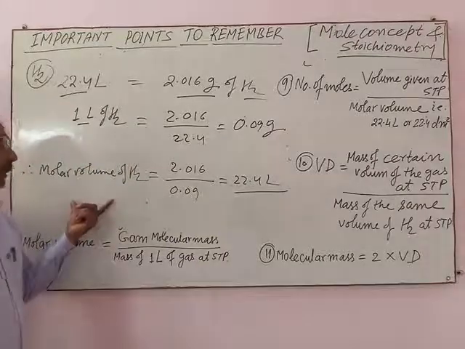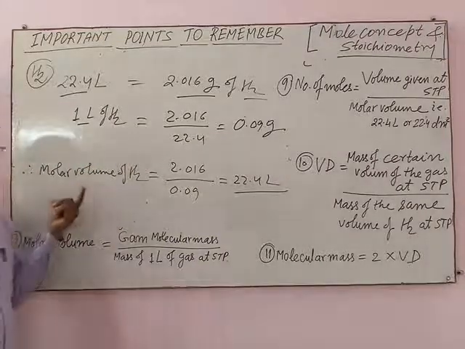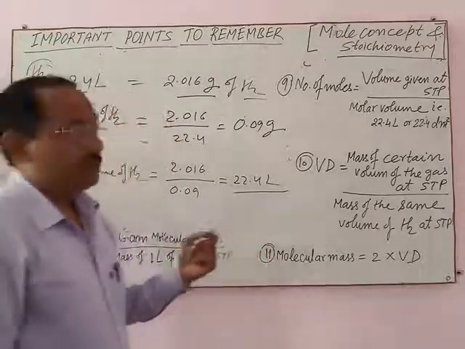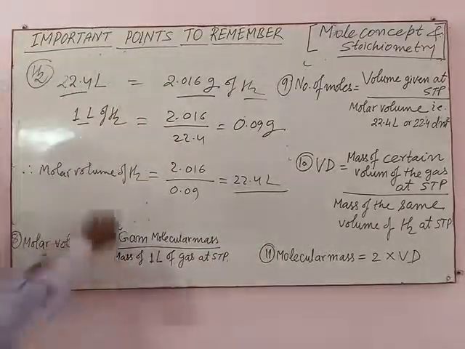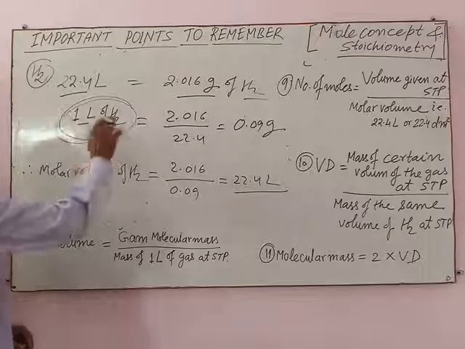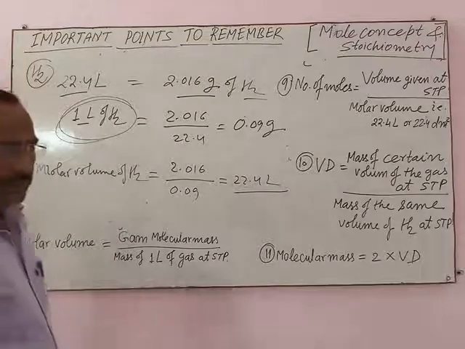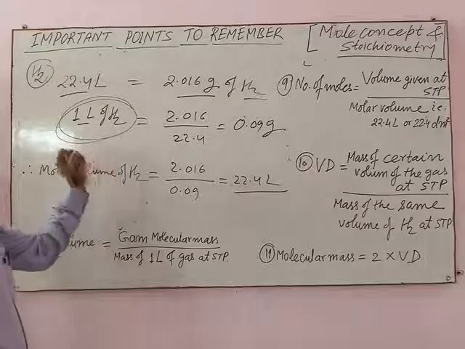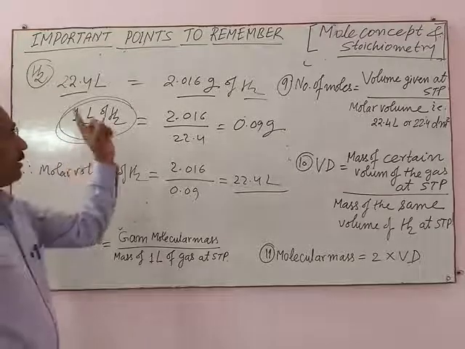Similarly, you can find the molar volume of oxygen, nitrogen, or any gaseous substance. First of all, calculate the mass of 1 liter of that particular gas. And how do you find the mass of 1 liter of a particular gas at STP?